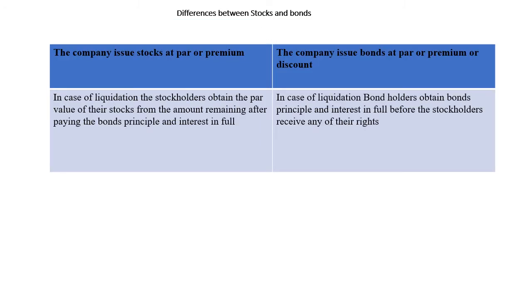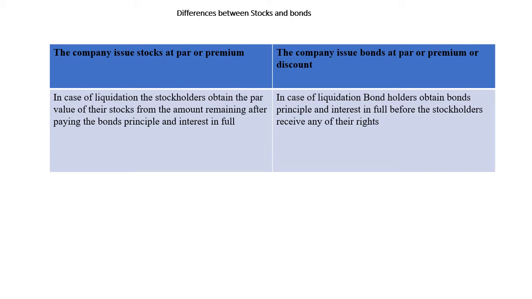Another difference between stocks and bonds is that the company may issue stocks at par value or at premium, more than the par value. The stocks can be issued at par value or at a price more than the par value. We call it a premium, and you know the difference will be additional paid in capital.